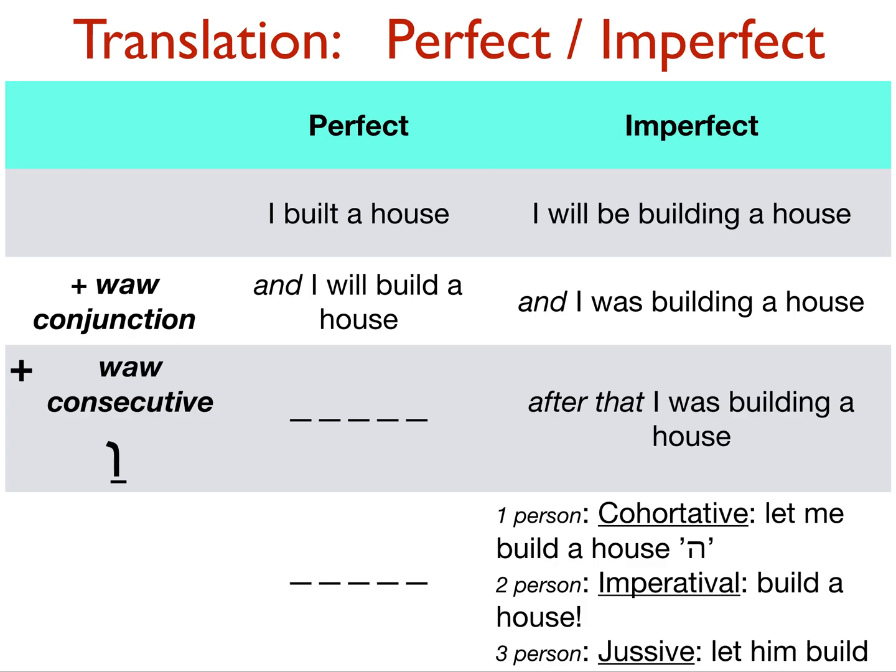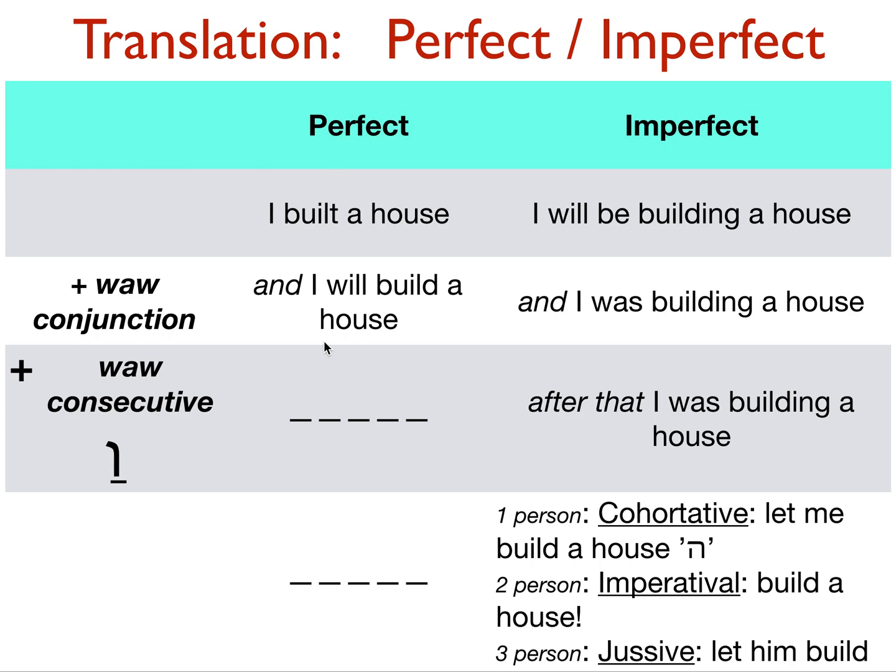So here's a summary of perfect and imperfect. For a translation of a perfect, I built a house. It's a completed action in the past. I will build a house, or I will be building a house. It's an incompleted, so it's a future imperfect.